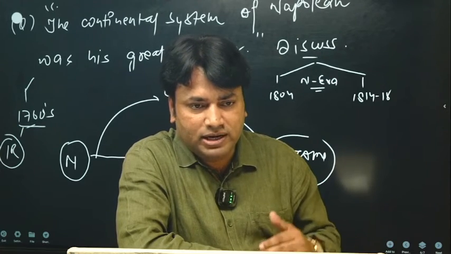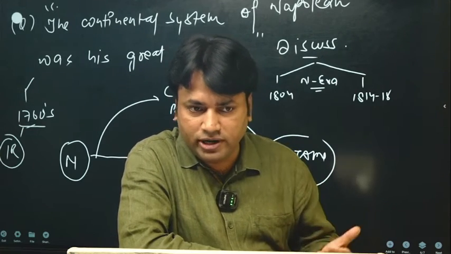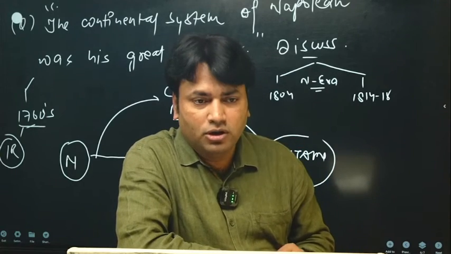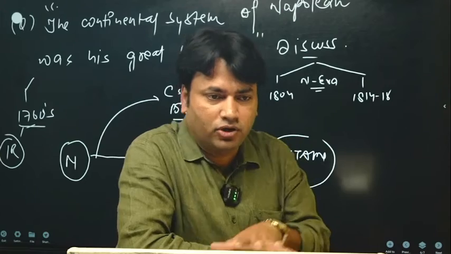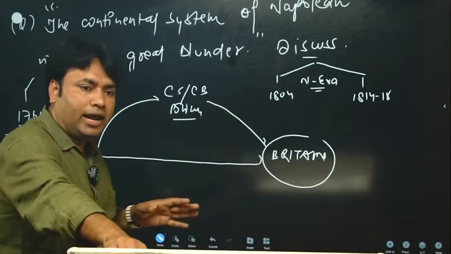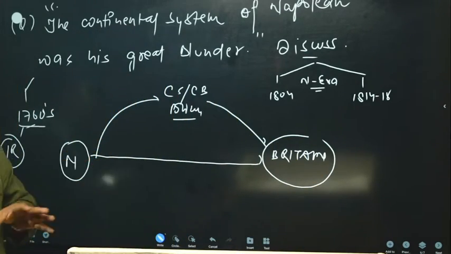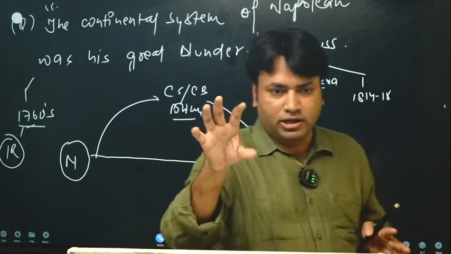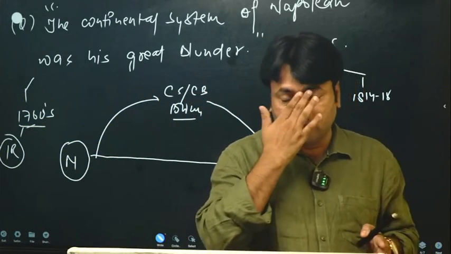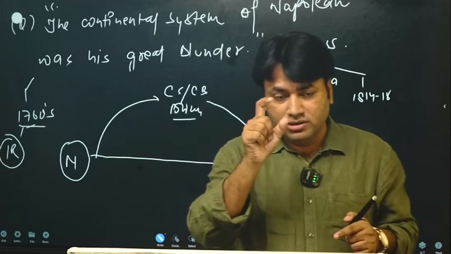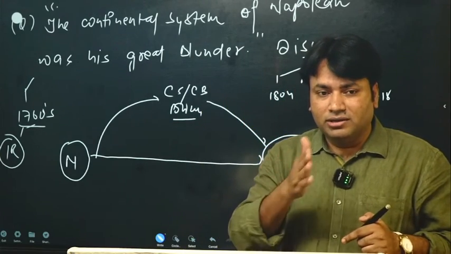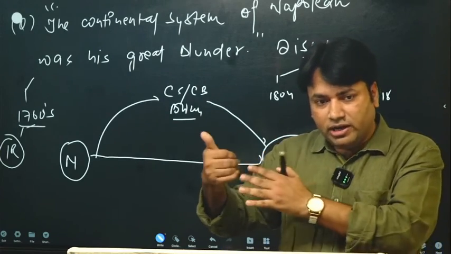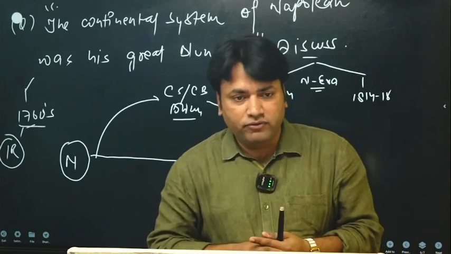Okay, there are some other mistakes also which Napoleon made in his rule. So this question is mainly related to the continental system of Napoleon and why it was a great blunder. Okay, so simply you can write what was the continental system of Napoleon, components of the continental system of Napoleon, why it was introduced, the kind of dissatisfaction it created, which finally contributed to the decline of Napoleon.